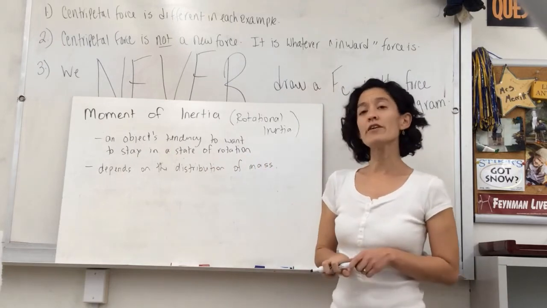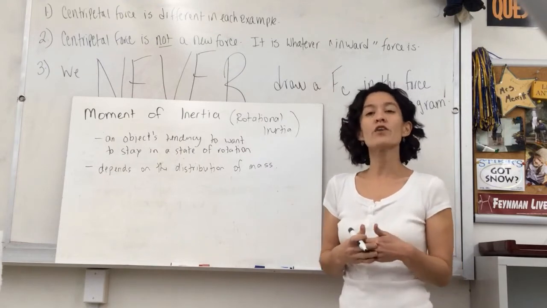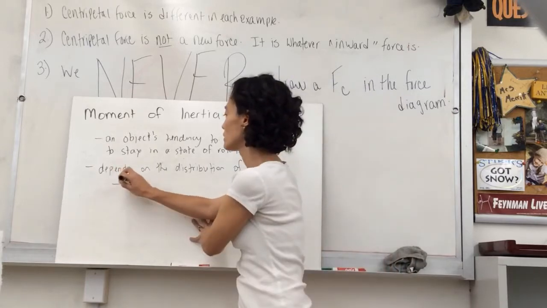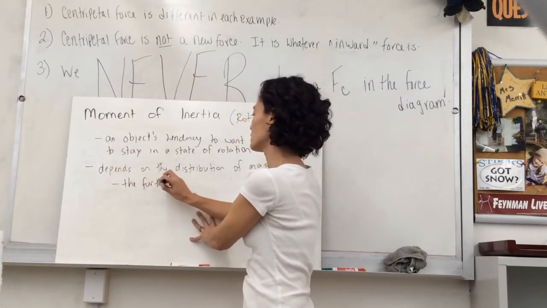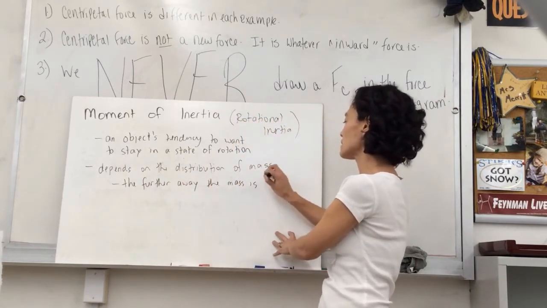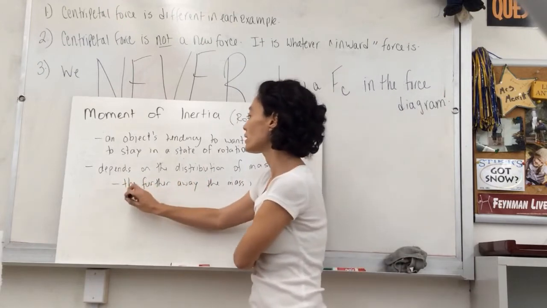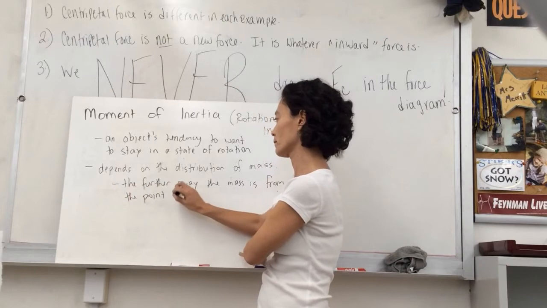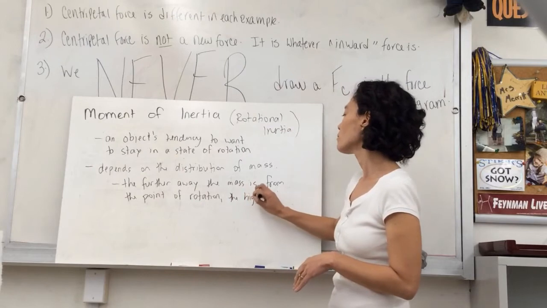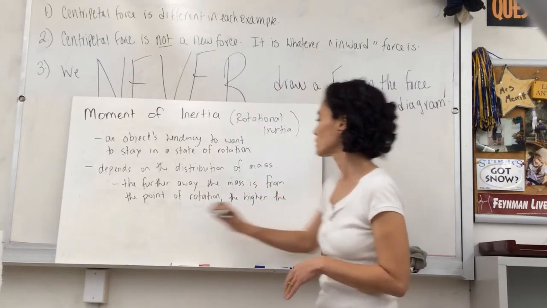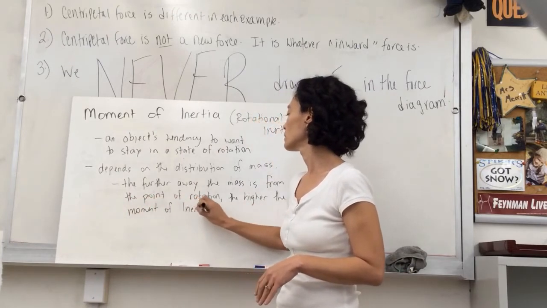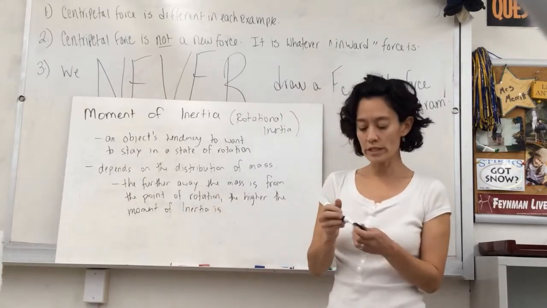Essentially, the further away the mass is from the point of rotation, the higher the moment of inertia. So the further away the mass is from the point of rotation, the higher the moment of inertia is. And so I'm going to demonstrate that.